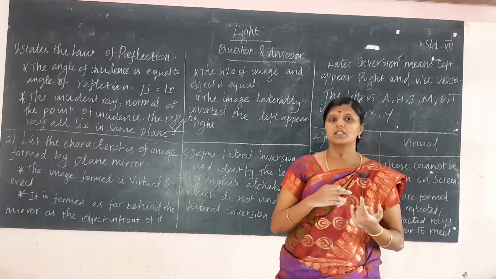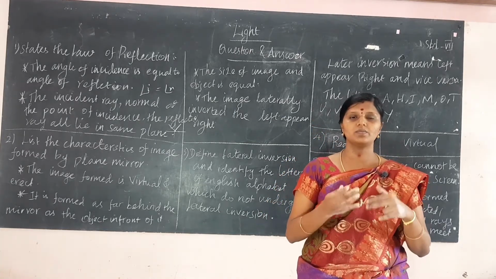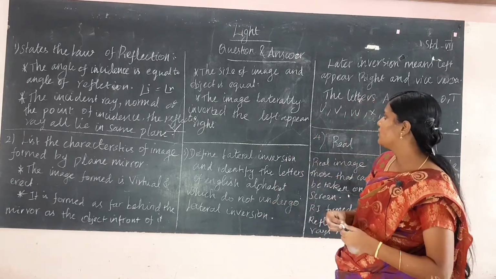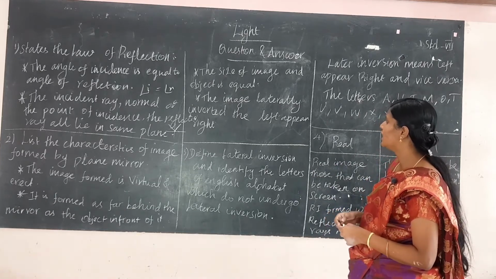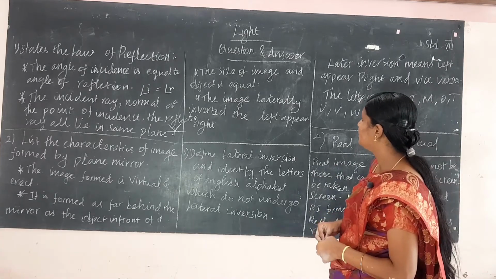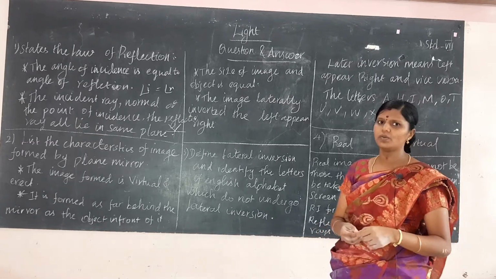The size and shape of the image and object are equal, and the image is laterally inverted, the left appears right and vice versa.